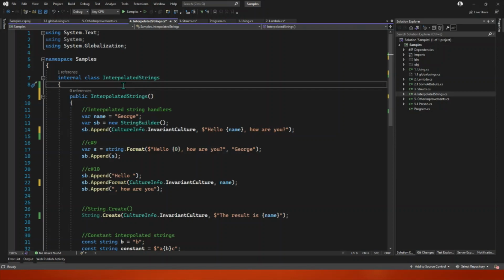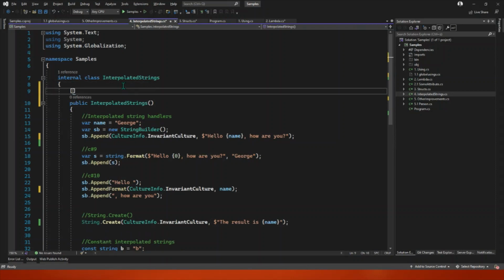For example, if we wanted to write an attribute or something that required a constant, we had to write Obsolete, please use sample, name of some function. I don't even remember the name of the other method right now, but that's not important. We had to do that because there was no way to have actually an interpolated string here.